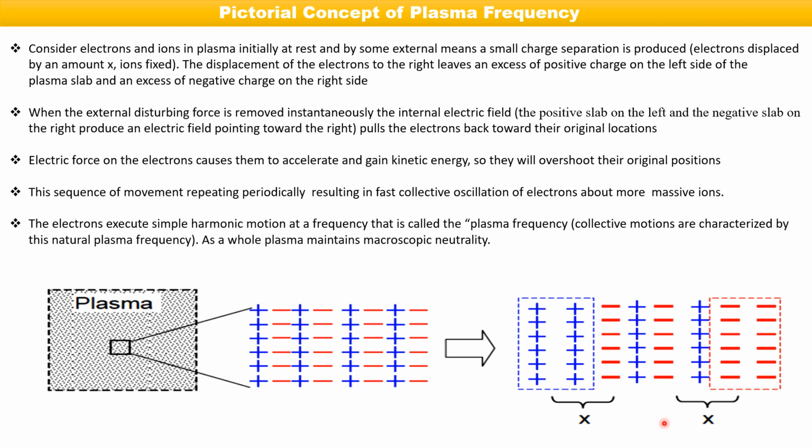Think of it pictorially, by closing your eyes. Close your eyes and think about what a plasma is like. All electrons and neutrals are fixed. Now you suddenly apply an external disturbing force. The ions are more massive, so they will not respond, but the electrons will respond, and the displacement of the electron will be some amount x. For this there will be an internal electric field that will pull the electrons back, and the electrons will overshoot their original position. That movement is called the plasma frequency.